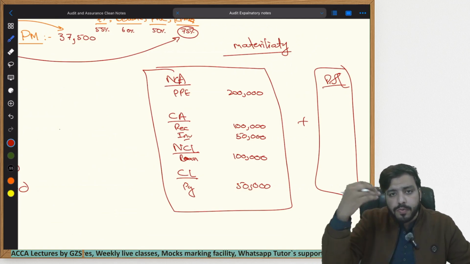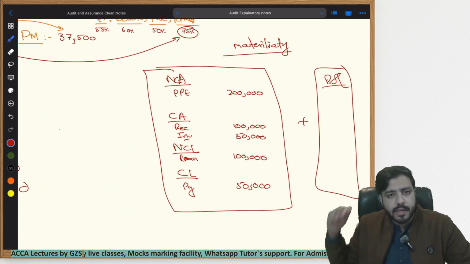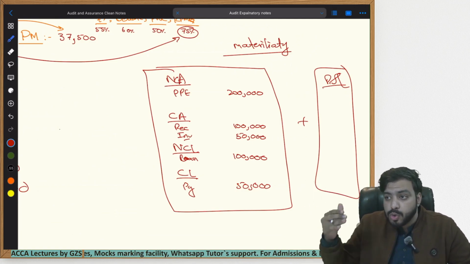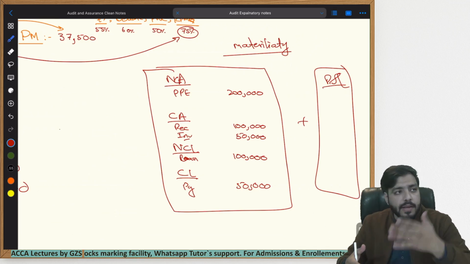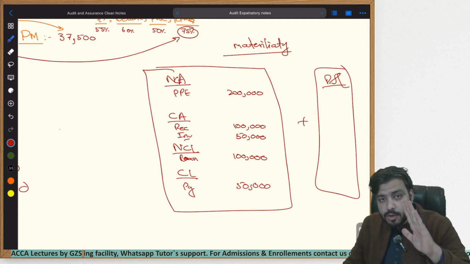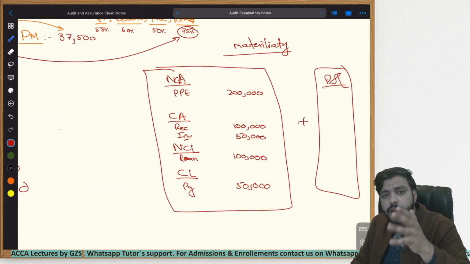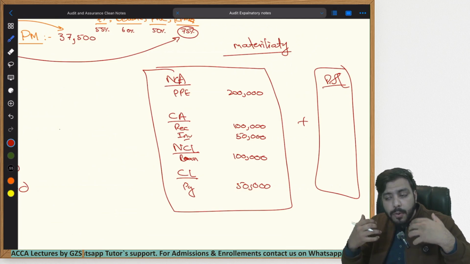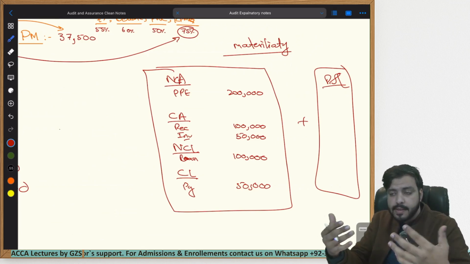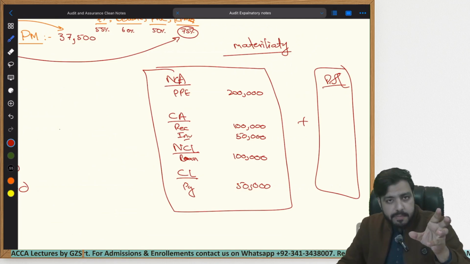And in the world of audit, what is the ultimate bad thing that can happen to you? You giving an inappropriate audit opinion. What is meant by that? You stating that the financial statements are correct, whereas there are errors within the financial statements which are above materiality. That is the major issue. That is the ultimate bad thing that can happen to an auditor. And when an auditor wants to protect himself from this risk, that we can give an inappropriate audit opinion, he does it in multiple steps.